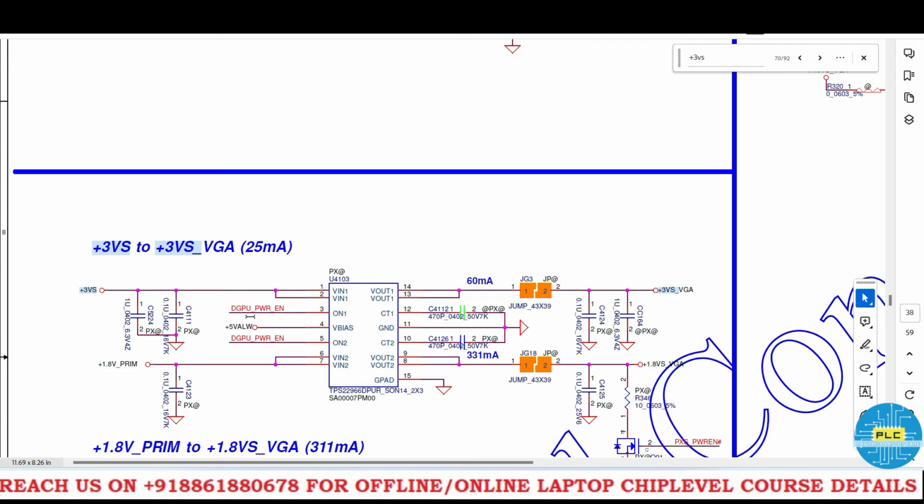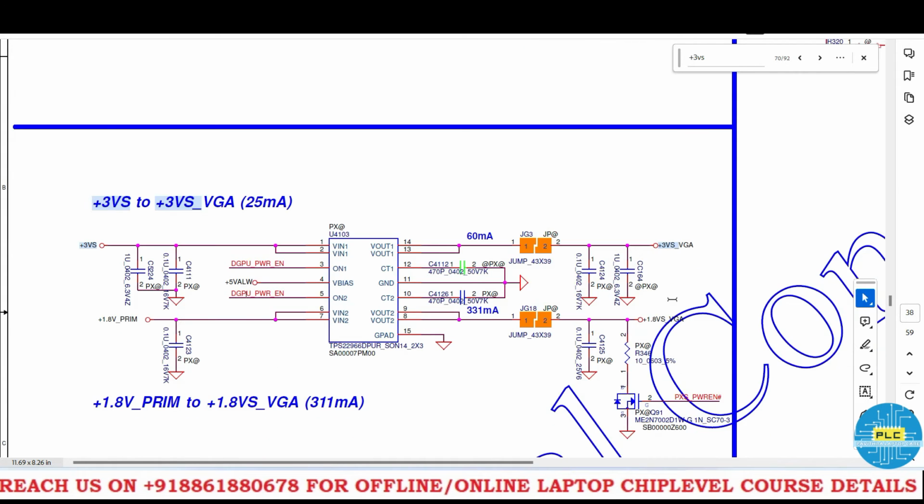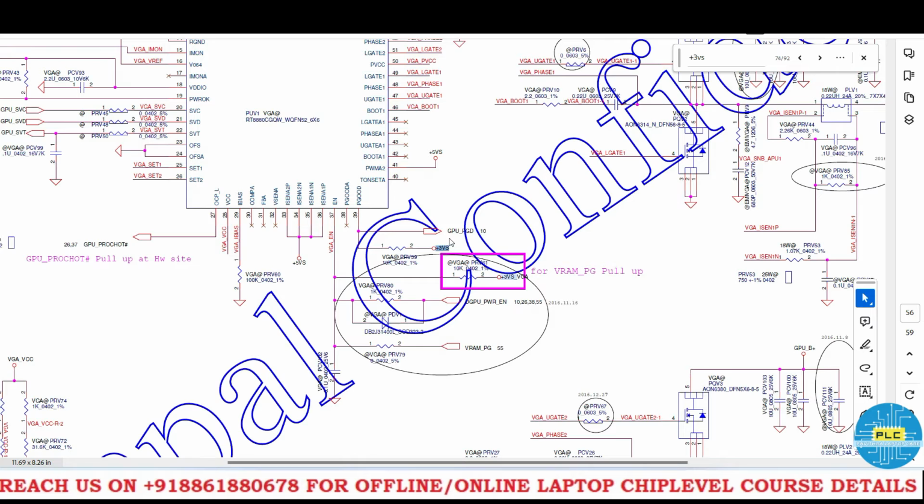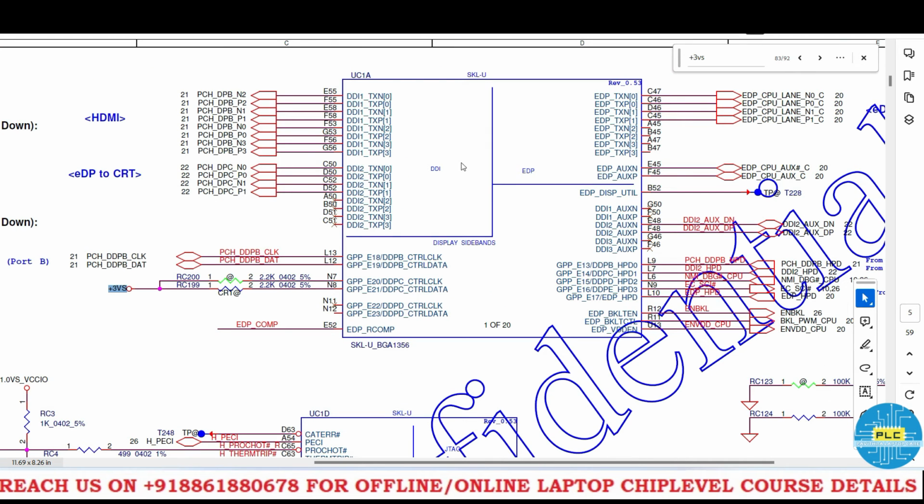Once this signal starts, then it will convert as VGA, 3Vs VGA. Okay, it's not yet come. Once it comes, then it will convert as 3Vs VGA. Here it's carrying that signal, GPU power good. Okay, this one is VGA. What is that? CPU VGA IC, this one. Here it's the chipset, PCH. What is this? It's control clock and control data.